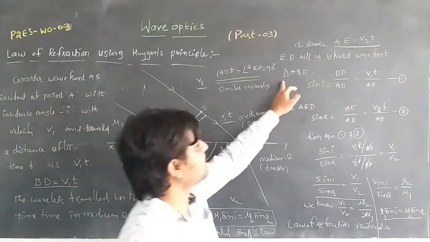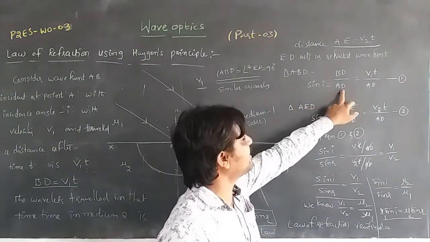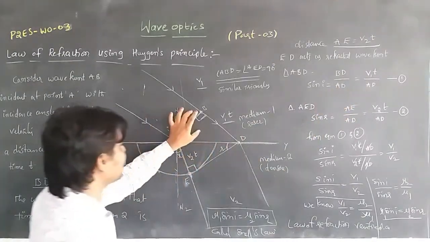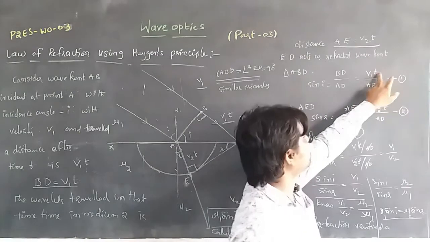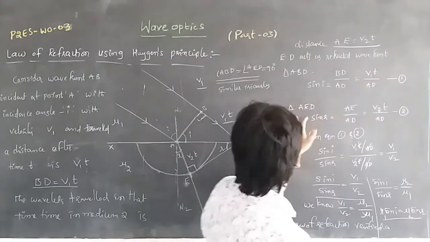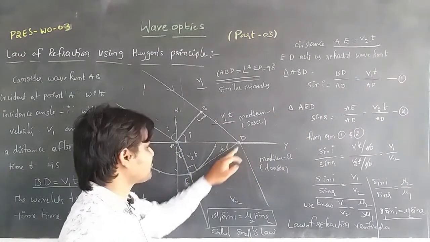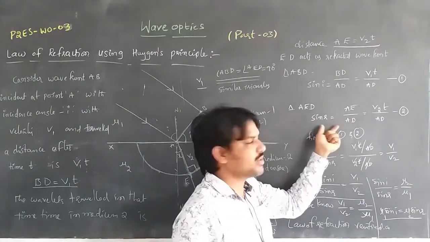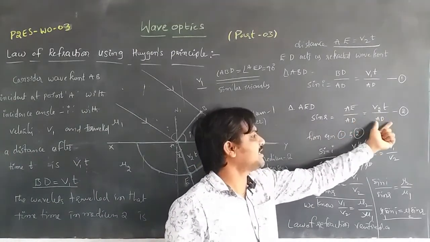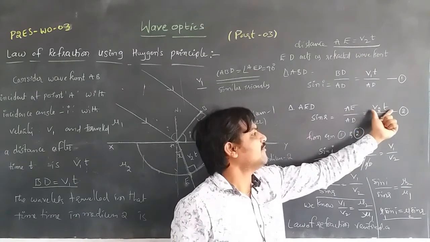From triangle ABD, sin I is equal to BD by AD. We know that BD is the travelled distance v1t, so sin I is v1t by AD. And from the refracted triangle AED, sin R is equal to AE by AD, that is v2t by AD, because AE is equal to v2t.